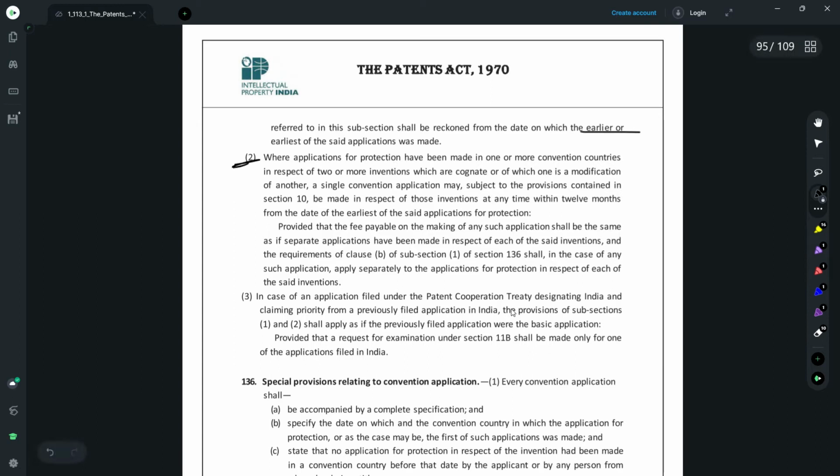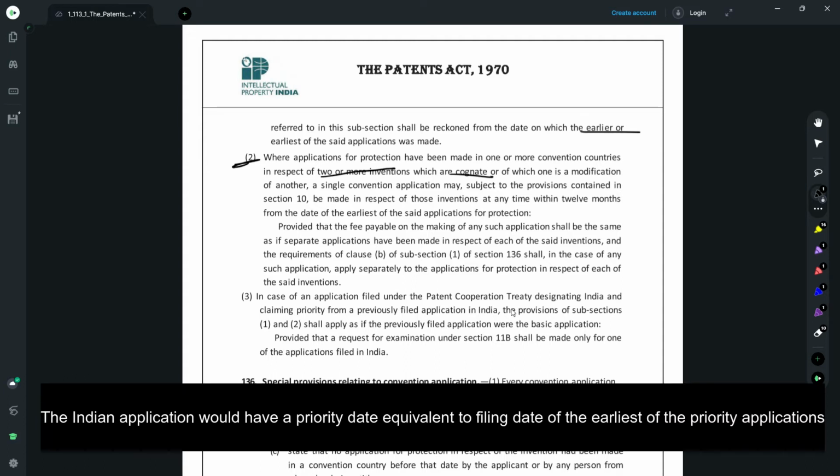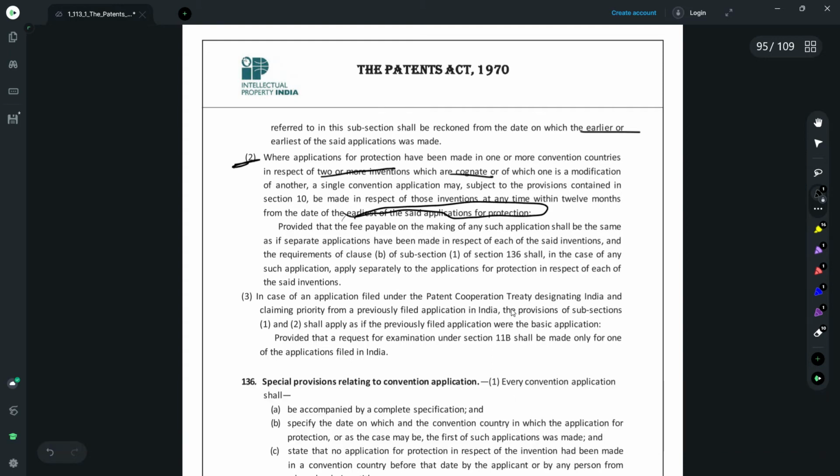Subsection 2 provides that if there are one or more applications in convention countries which relate to two or more inventions which are cognate, or maybe one which is a modification of the other, and you want to derive a single Indian application out of these two or more applications, you can file an Indian application taking priority from all these applications, but the basic priority date of this Indian application would be considered as the earliest of the different applications that have been filed in the convention countries.